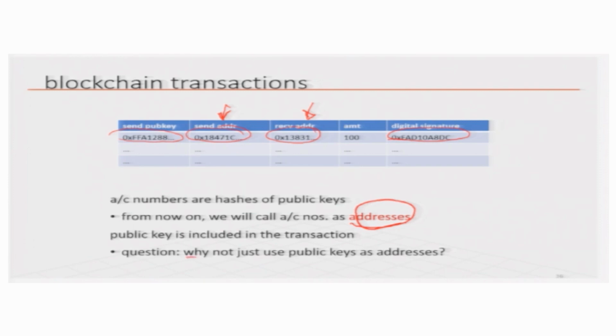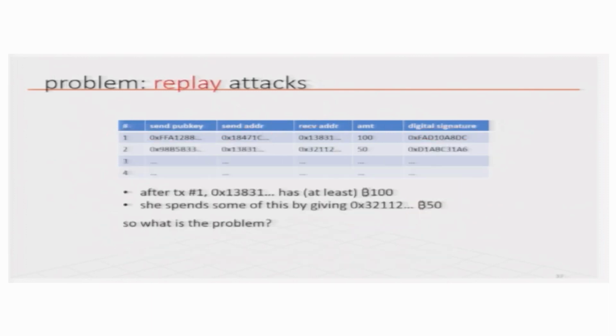So, the question is, and we already discussed this, why are we not using public keys as addresses? Because public keys are too long and too cumbersome to deal with. Now, one problem that can happen is called a replay attack. Let us say this sender is sending 100 to this address, and then out of this 100, she sends an amount of 50. So, after transaction 1 this address has 100, and then to buy something she uses 50.